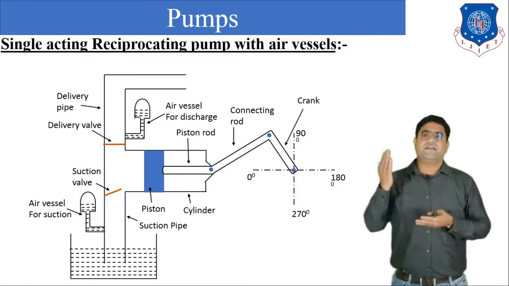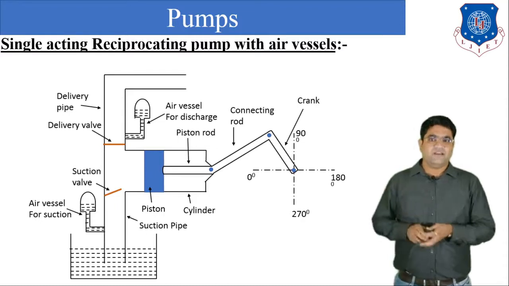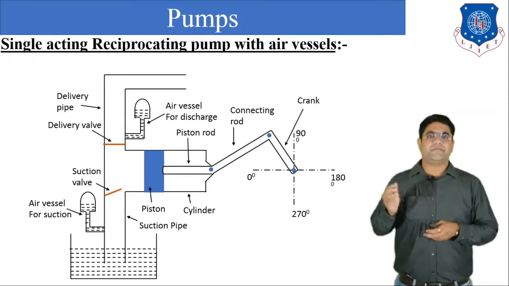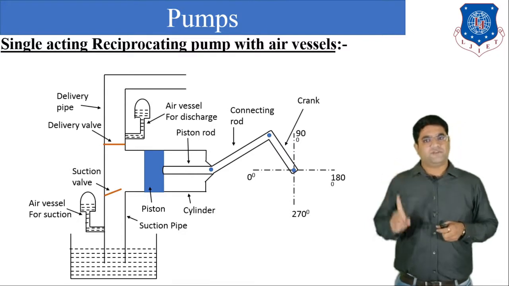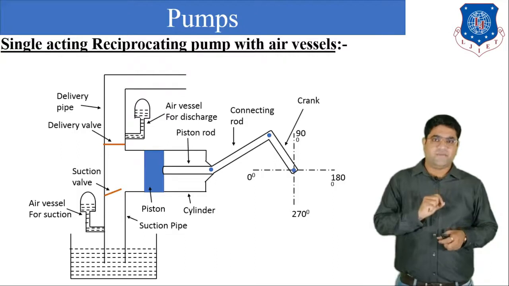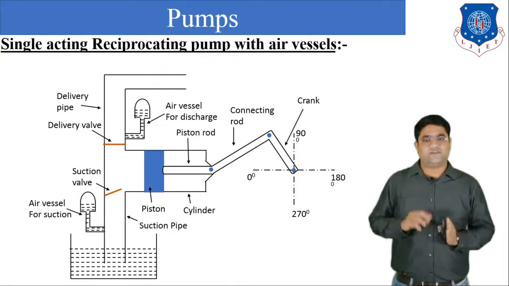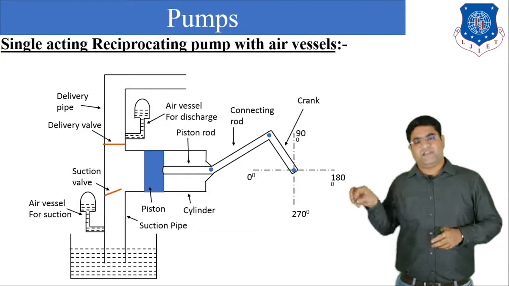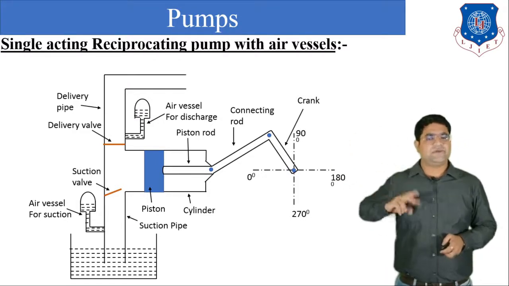Now what can we get from this air vessel? What happens when there is a forward stroke? The piston will move from the left side to the right side, so during which what happens? The liquid will be conveyed inside the pump. And during the delivery stroke, the piston will move from right to left, and during this the liquid will be delivered by the delivery side. Okay, so here the nature is pulsating.